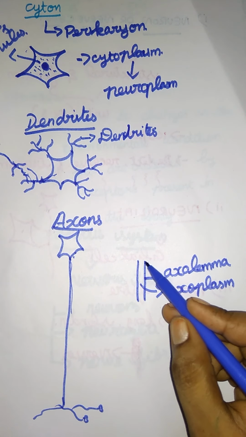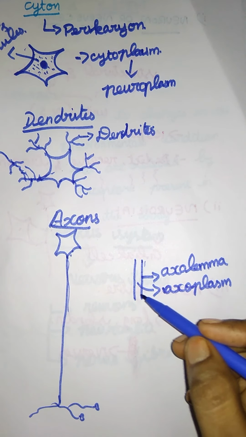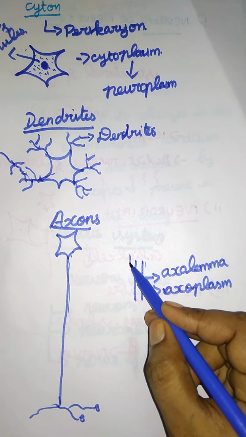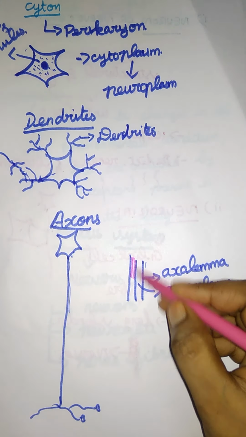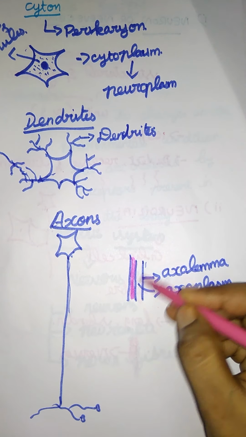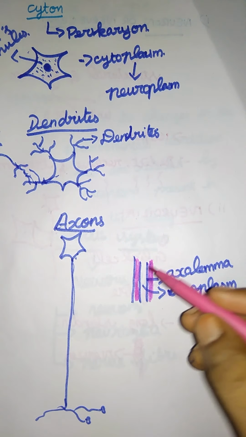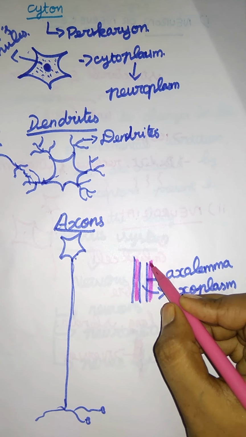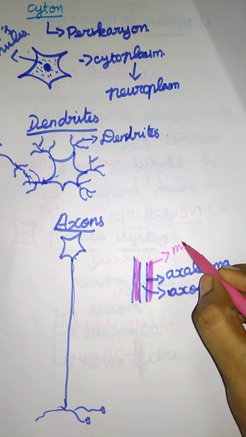Here the axon carries the nerve impulses away from the cyton. The axon may be covered by a protective sheath also, like this. This axon is covered by a protective sheath, and its name is the myelin sheath.